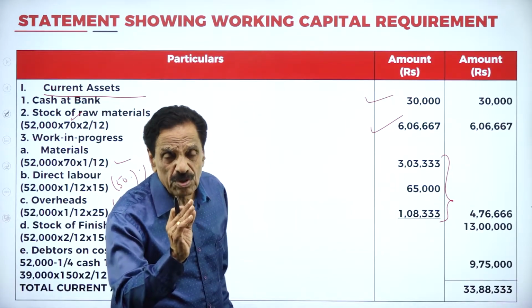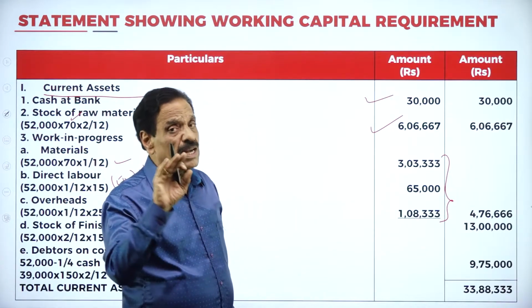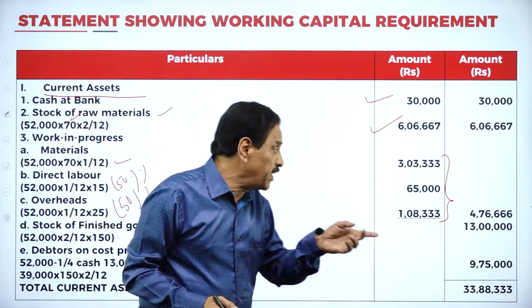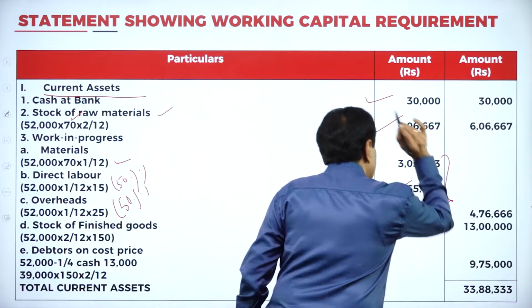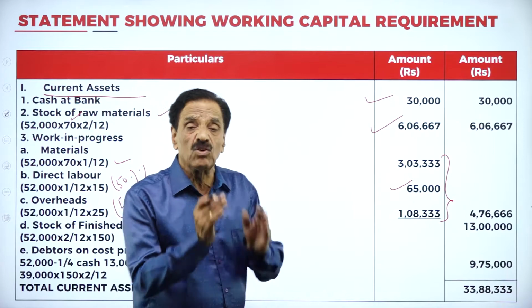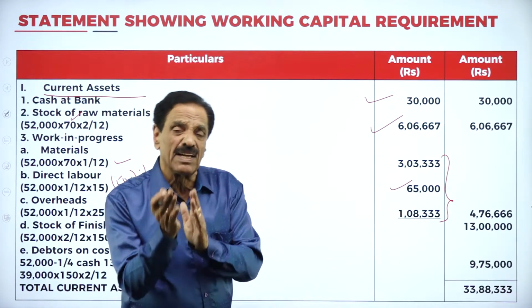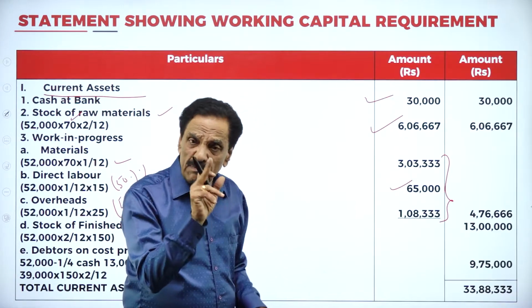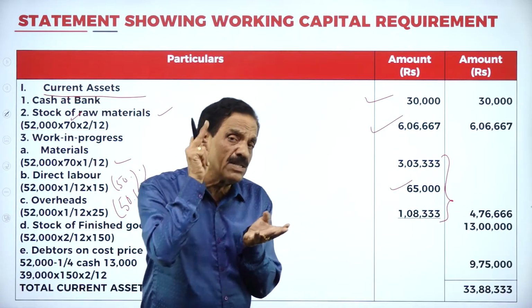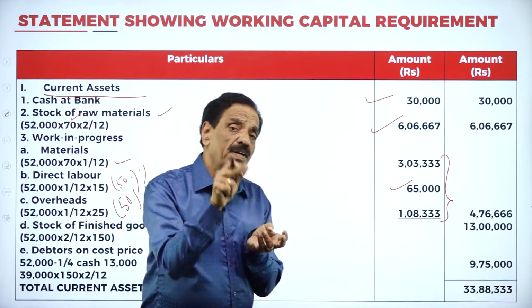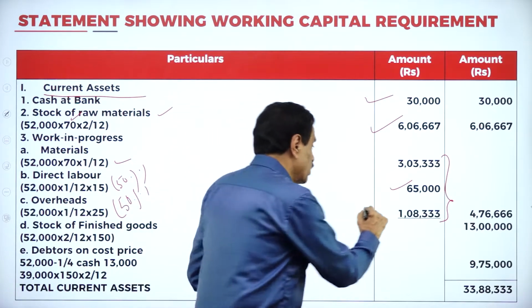Labor, 52,000 into 1 by 12; the real value is 30, you have taken 15. It works out to 65,000. Overhead, 52,000 into 1 by 12; instead of 50, how much do you take? 25. It works out to how much?